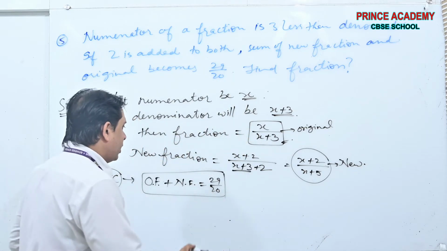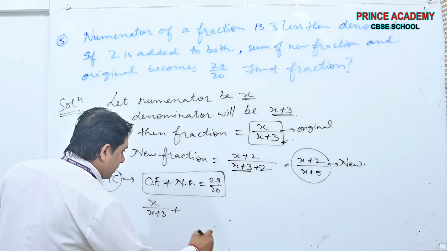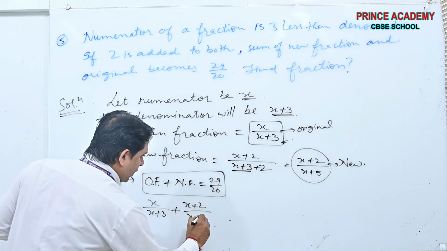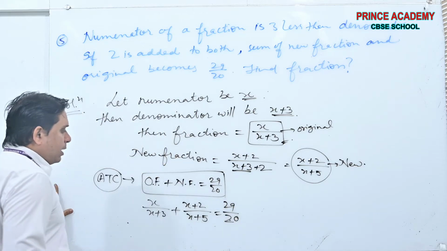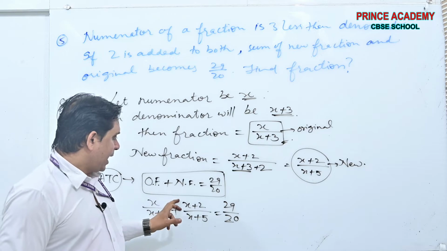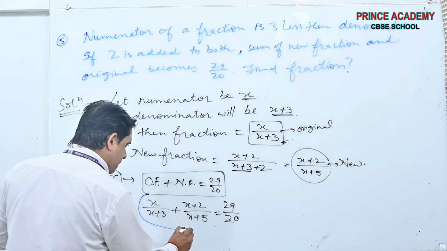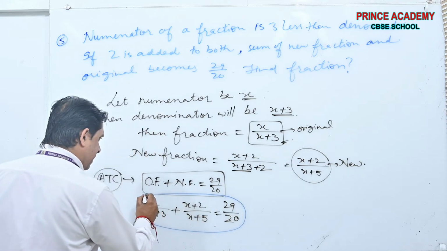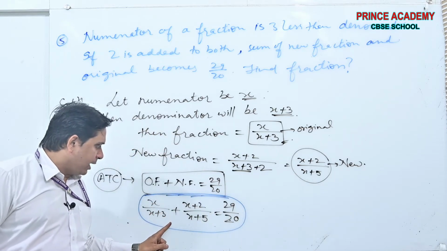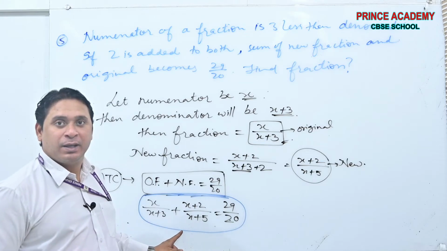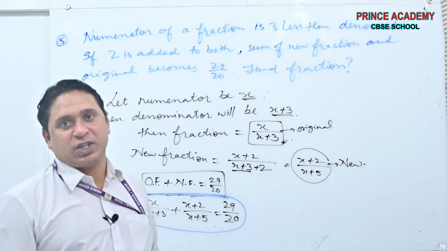We have to put the values. x by x plus 3 plus x plus 2 by x plus 5 is equal to 29 by 20. This is the equation formed. Now here you have to take the LCM, then cross multiply and then form the quadratic equation.